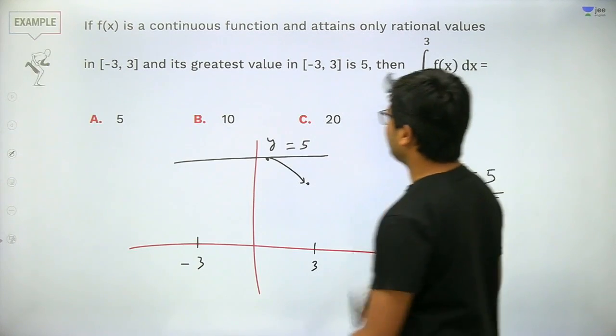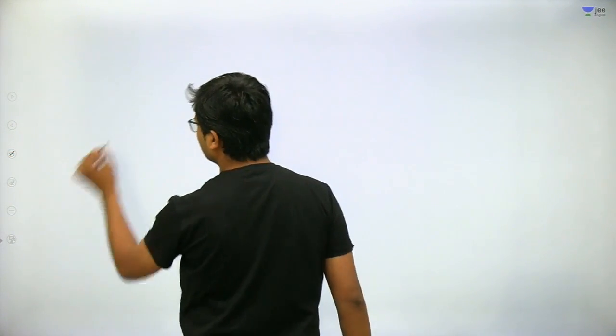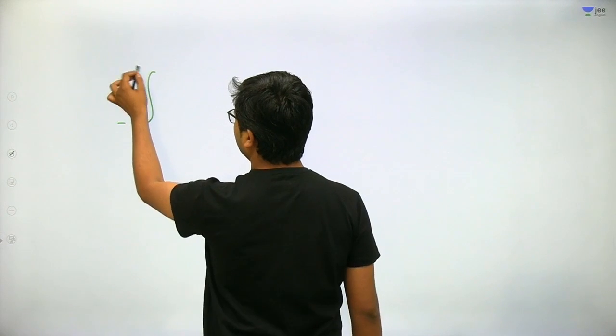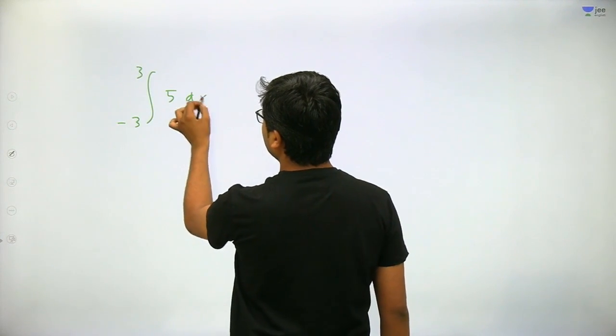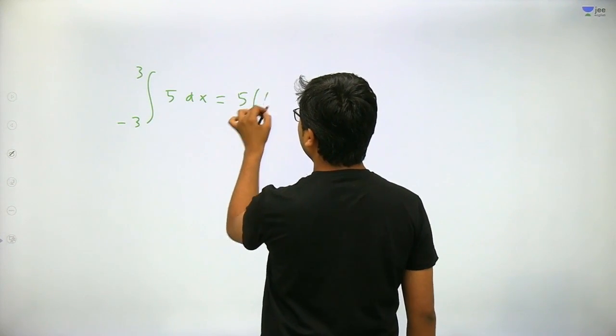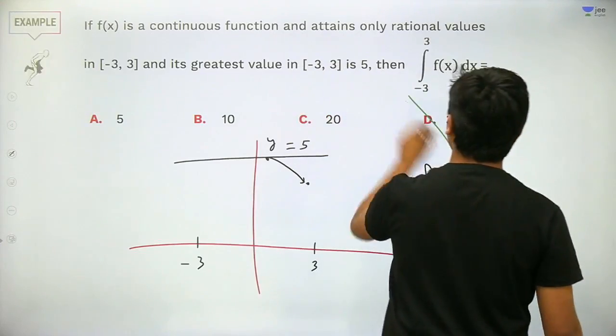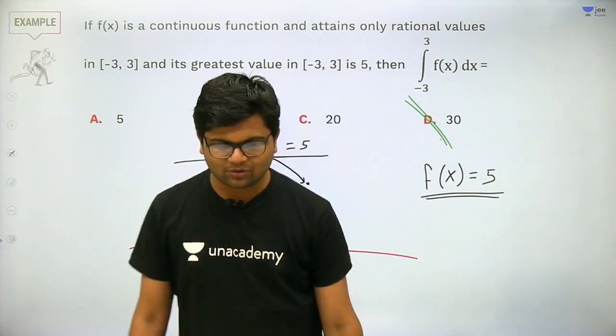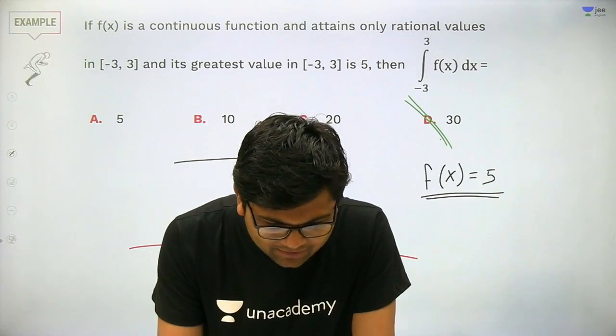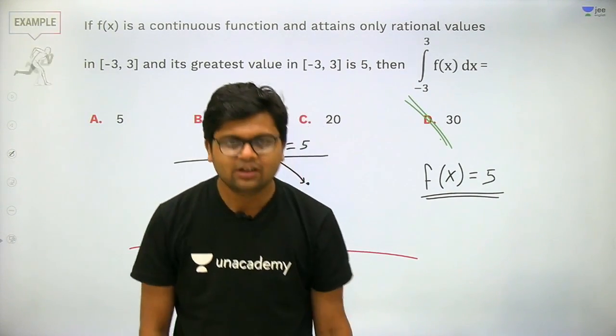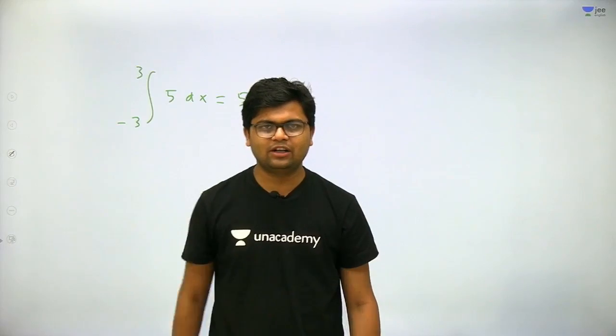Got my point? So this integral is very simple now. We need to solve the integral from minus 3 to 3 of f(x) = 5 dx. So take 5 outside, it will be 5 into 6, 30. Therefore the answer will come out to be D for Delhi. Got my point? Very good students, wonderful, wonderful students.